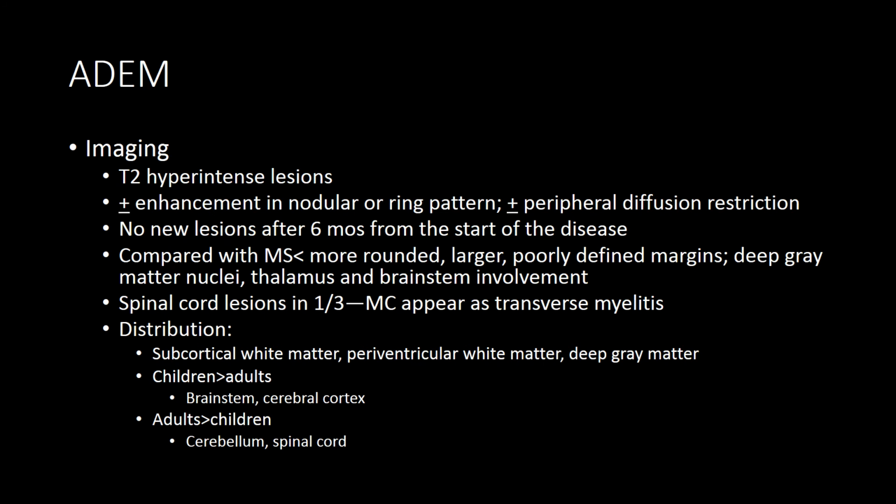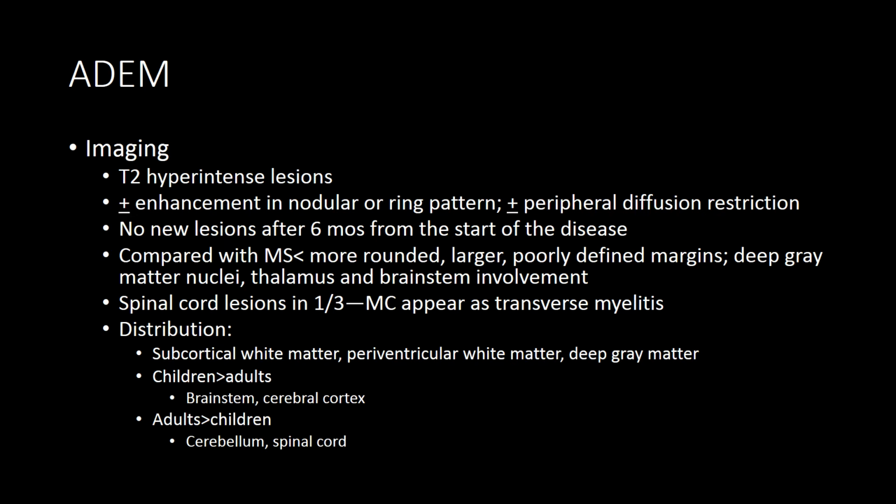With imaging, ADEM again has T2 hyperintense lesions with or without enhancement. It's a nodular or ring pattern with or without peripheral diffusion restriction. So this is a pattern fairly characteristic of a lot of the autoimmune demyelinating diseases we already discussed. Compared with MS, ADEM lesions tend to be rounder. They're typically larger with more poorly defined margins. They typically involve gray matter nuclei with thalamus and brainstem involvement.